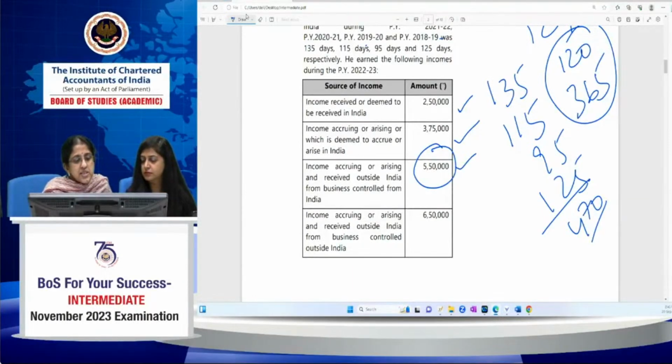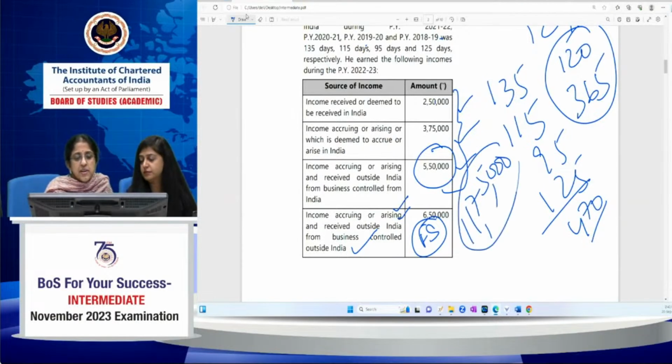Income accruing or received outside India from a business controlled outside India: receipt is outside India, accrual is outside India, and the business is also controlled outside India. This is a foreign source income. So this you should not consider. These 3 together, the total will be 2,50,000, 3,75,000, 5,50,000, 5, 12 plus 5, 17, 11,75, is it? 11,75,000. So the total income excluding income from foreign sources is 11,75,000.